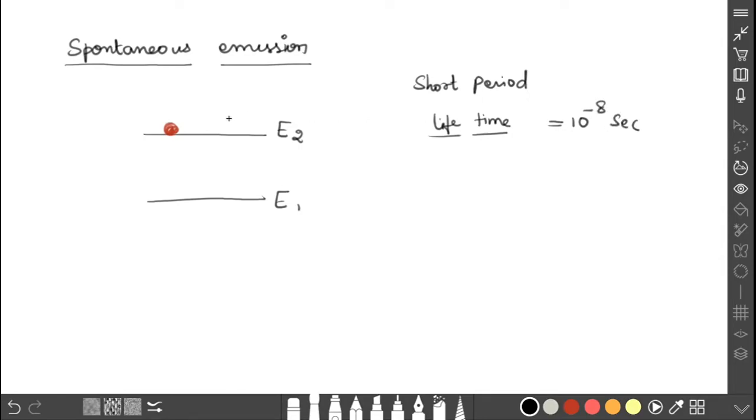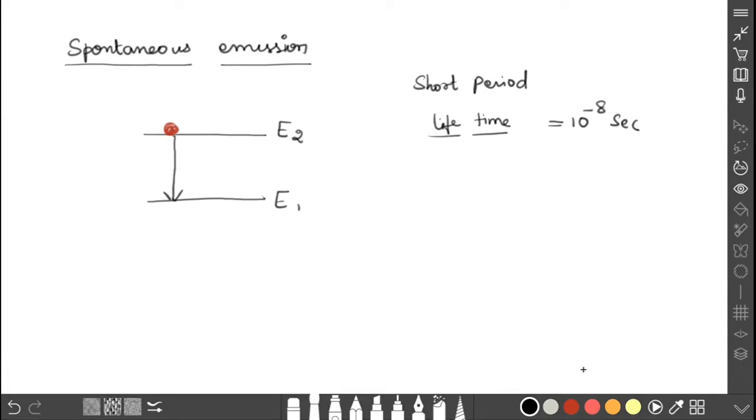Once the lifetime is over, this atom automatically jumps back to the ground state.